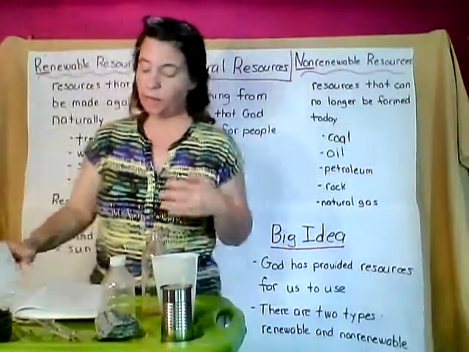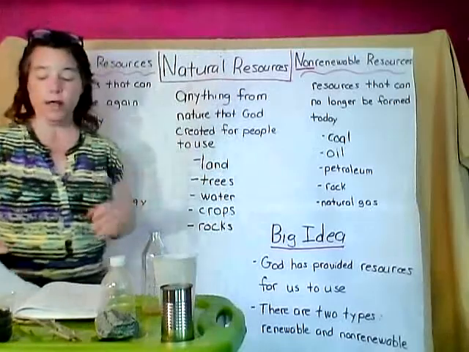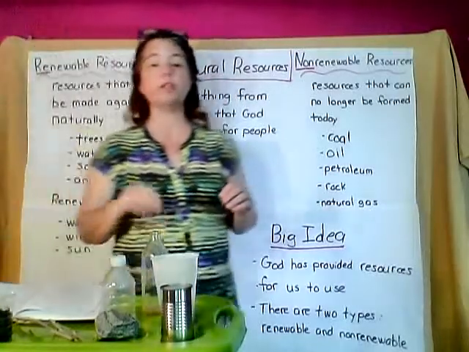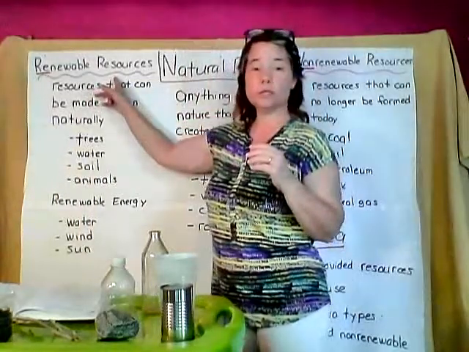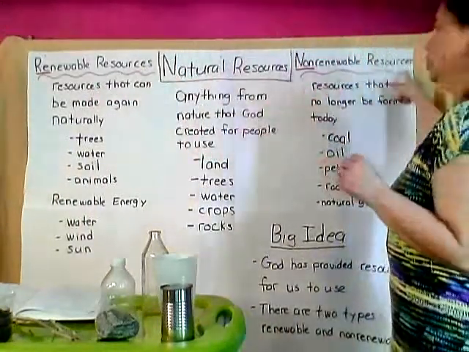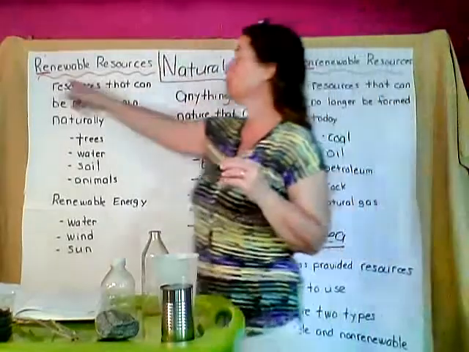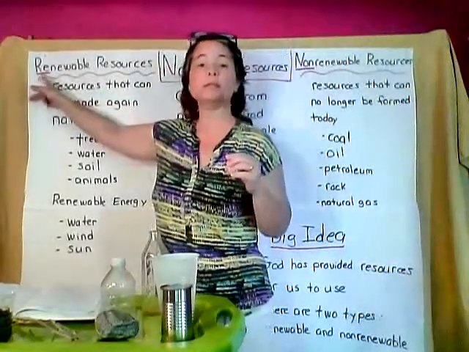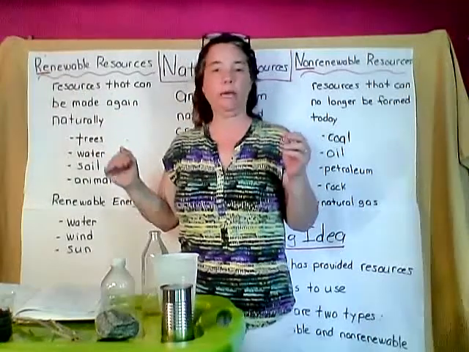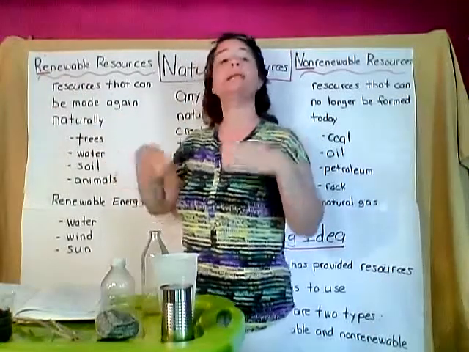And now that we have an idea of what natural resources are, natural resources are broken up into two different categories. There are renewable resources, and then there are non-renewable resources. All right, so the first one we're going to look at is renewable resources. R-E. Re is the prefix. Do you guys remember what re means? Yes, it means again.